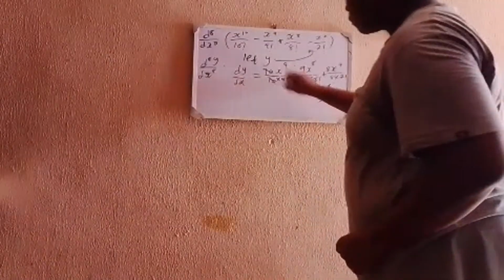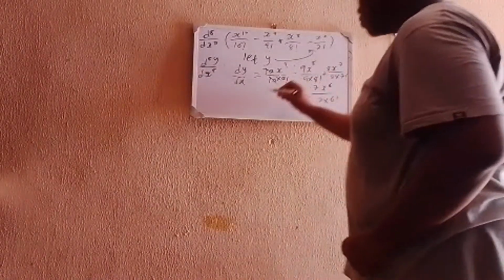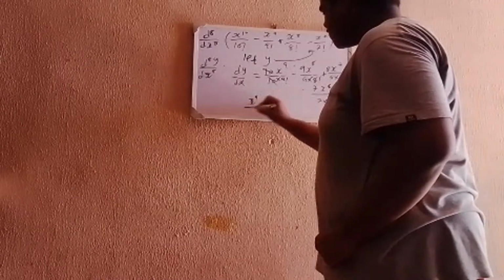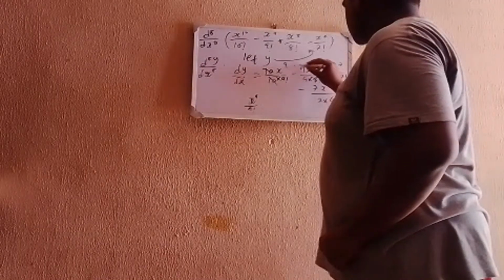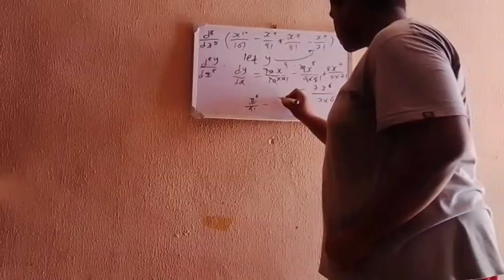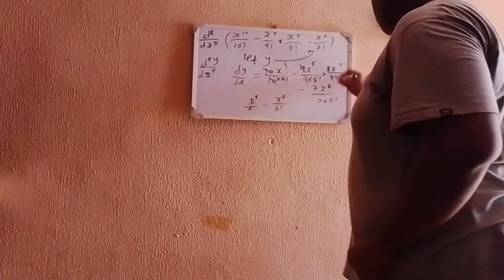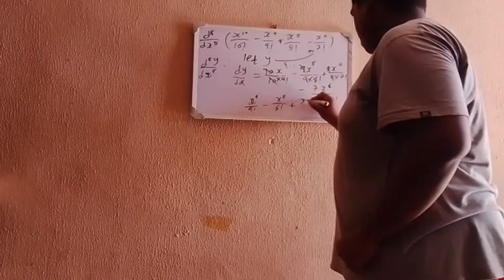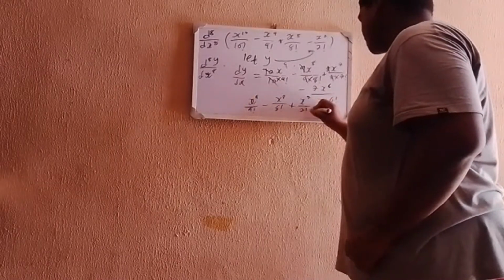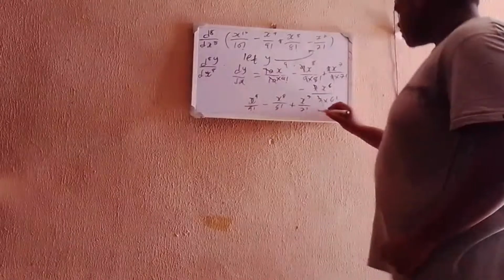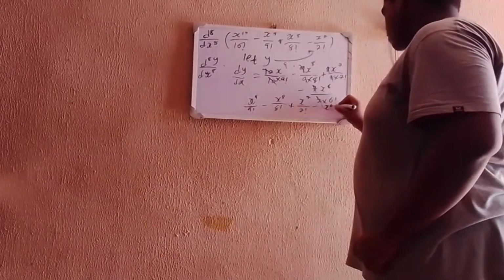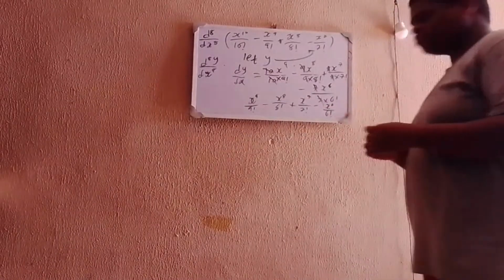So this 10 here will cancel out 10 here, leaving you with x power of 9 divided by 9 factorial. This 9 here will cancel out 9 here, leaving you with x power of 8 divided by 8 factorial. This 8 here will cancel out 8 here, leaving you with x power of 7 divided by 7 factorial. And this 7 will cancel out 7 here, leaving you with x power of 6 divided by 6 factorial.